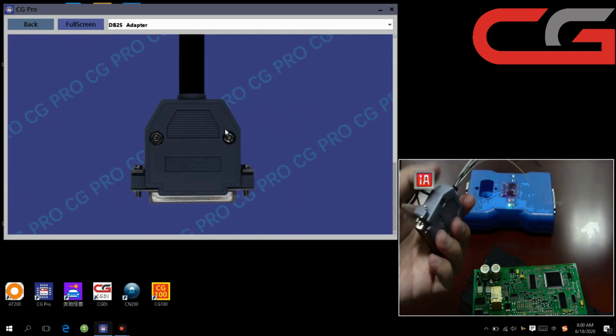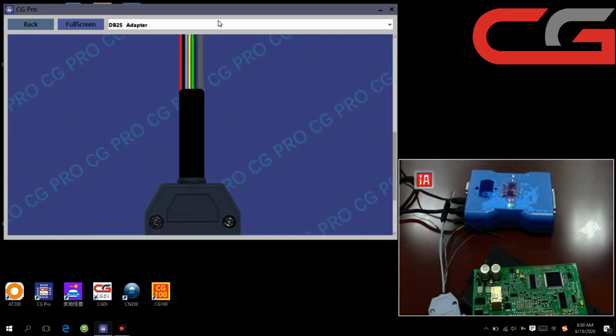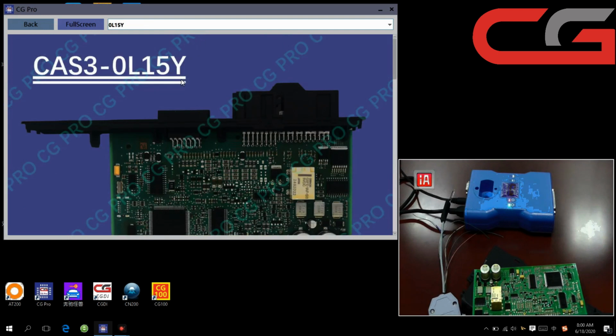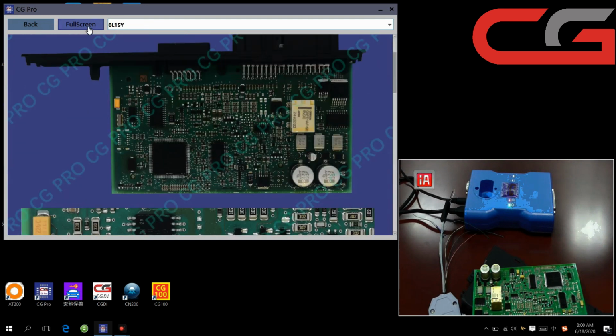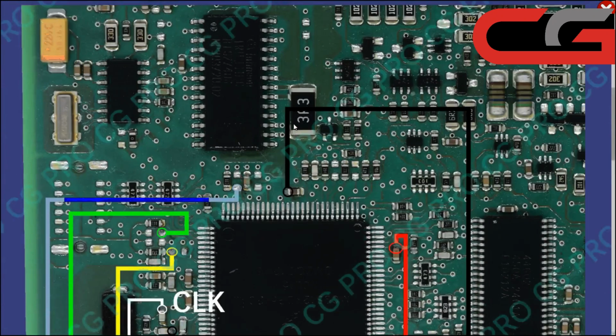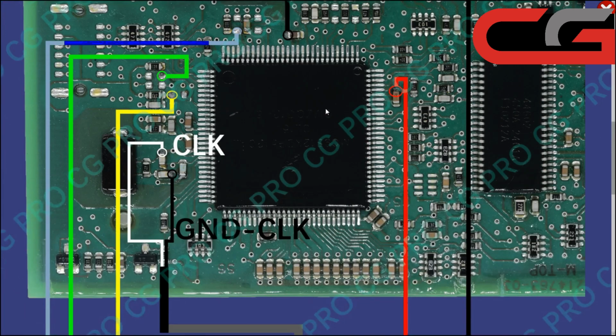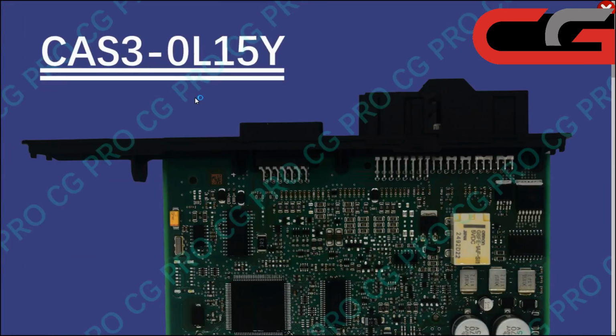Make sure you use the right adapter. Now we need to wire according to the diagram. Okay, now our wiring is okay.